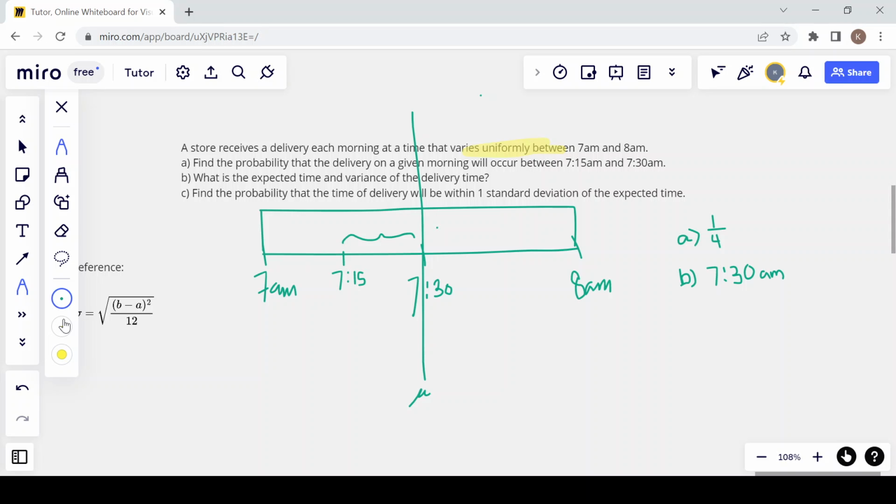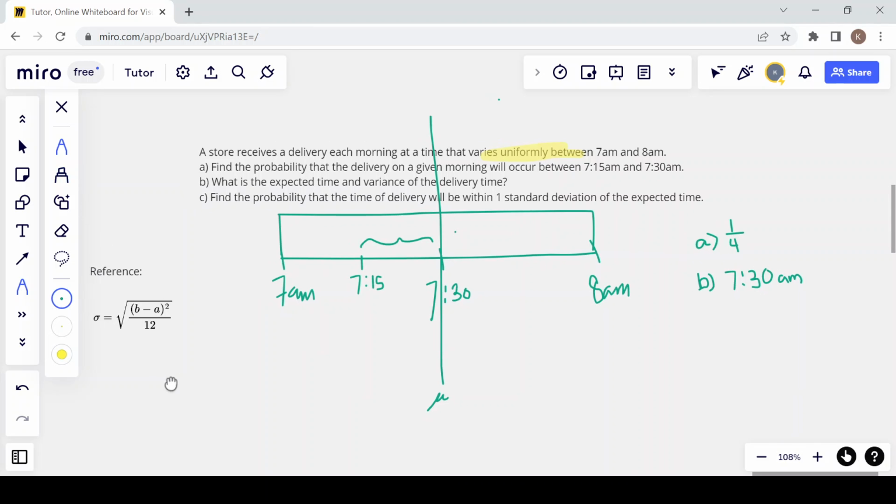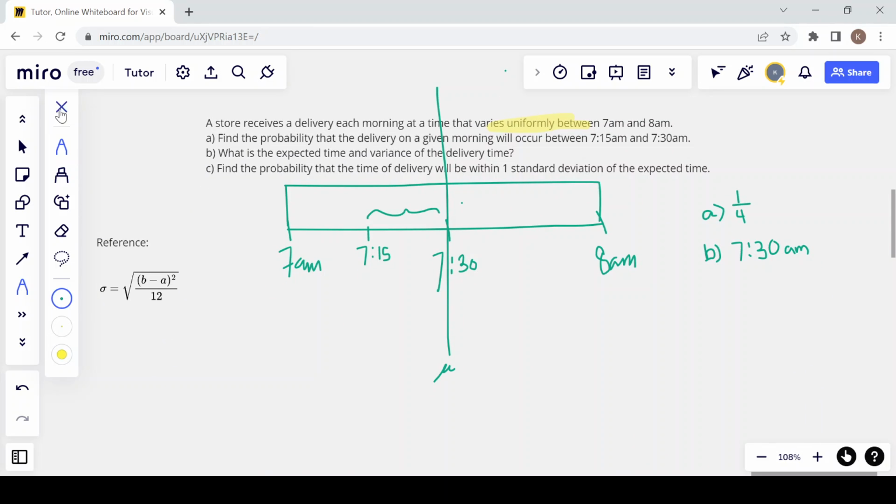The variance, however, there is a formula. I recommend that you memorize it. I'm sure there are plenty of things written on why this is exactly the way it is, but let's just plug and play, shall we? A and B are the two ends of our rectangle, so let's set 7 a.m. to be 0 minutes and B to be 60 minutes, and let's think of this as a block of 60 minutes.